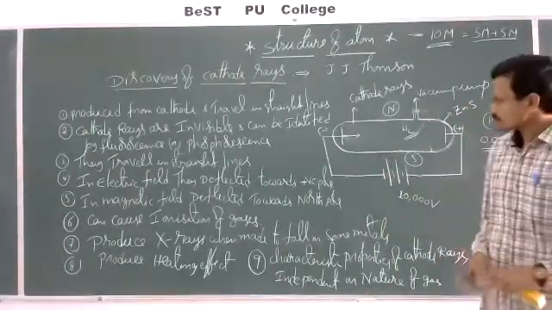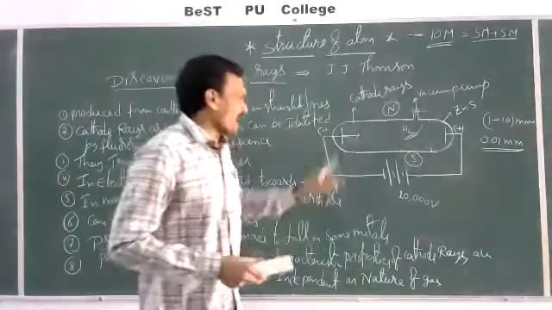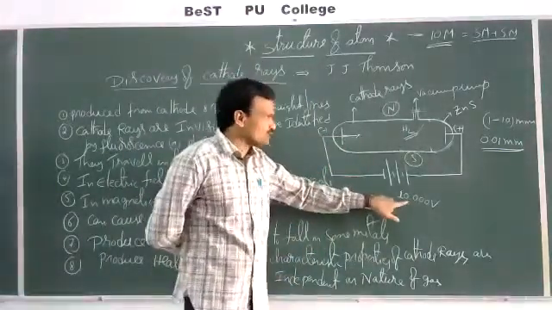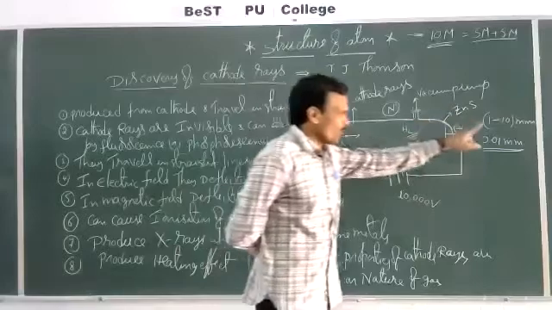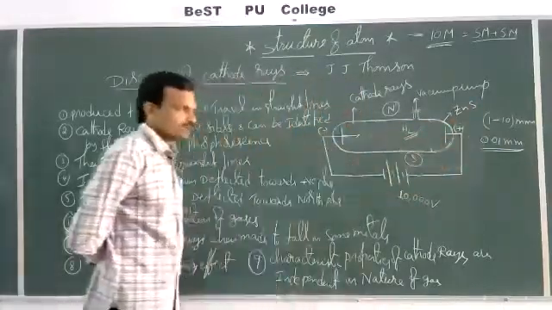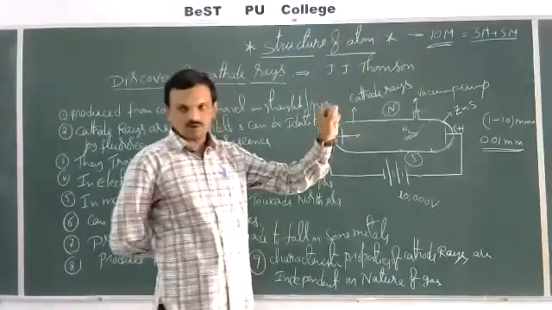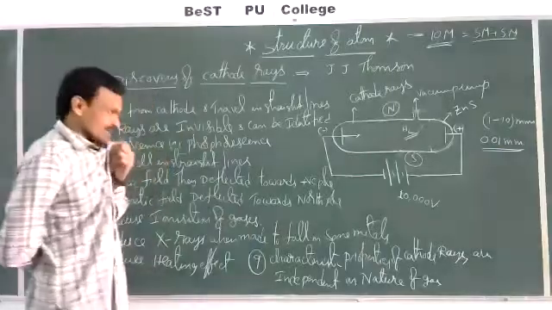See once again. When a high potential of 10,000 volts is applied at a low pressure of 0.01 mm in the discharge tube, cathode rays are produced. So these are the conditions required.